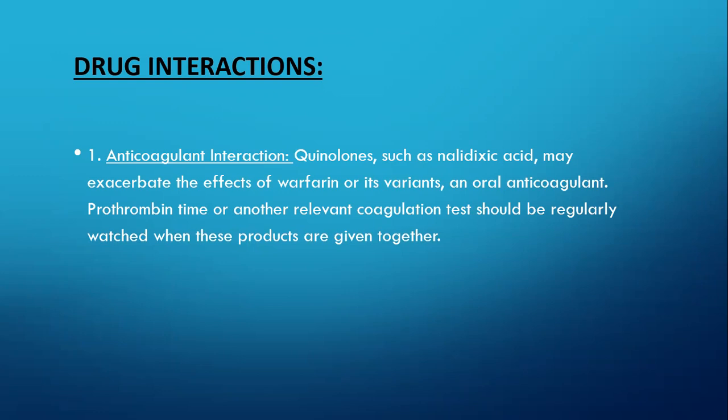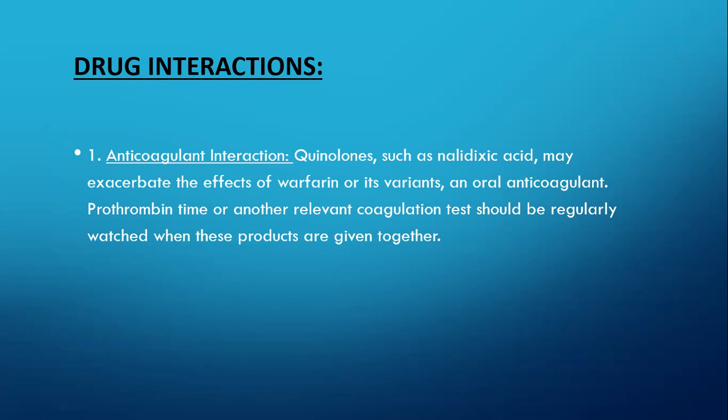So the first drug interaction is the interaction of nalidixic acid with anticoagulants, means the drugs which are used for anticoagulant purpose. In this case, nalidixic acid may enhance the effect of warfarin or its variants.